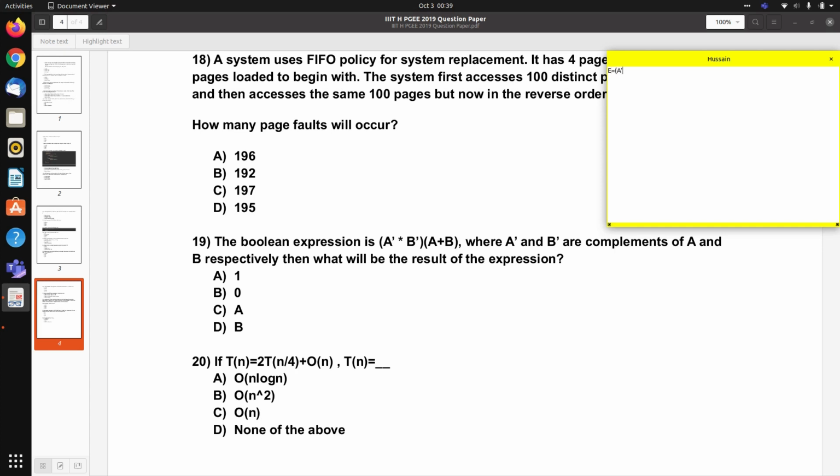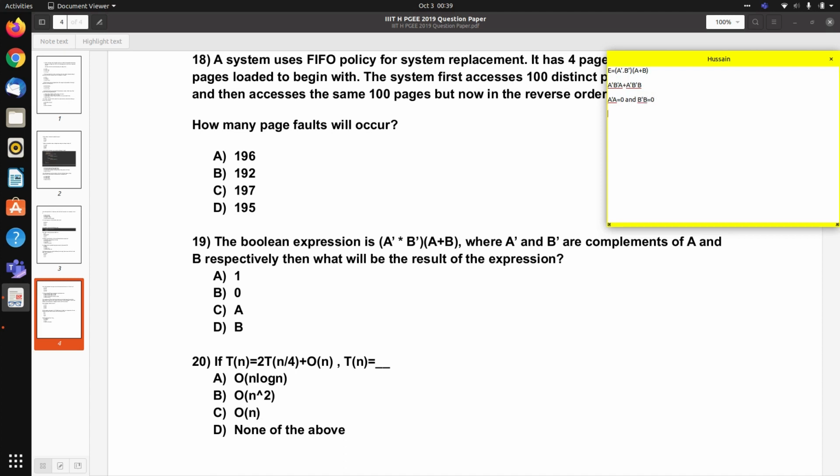The expression is A complement dot B complement, and A plus B. When we expand it, we get A complement B complement A plus A complement B complement B. A complement A will give 0 and B complement B will give 0.